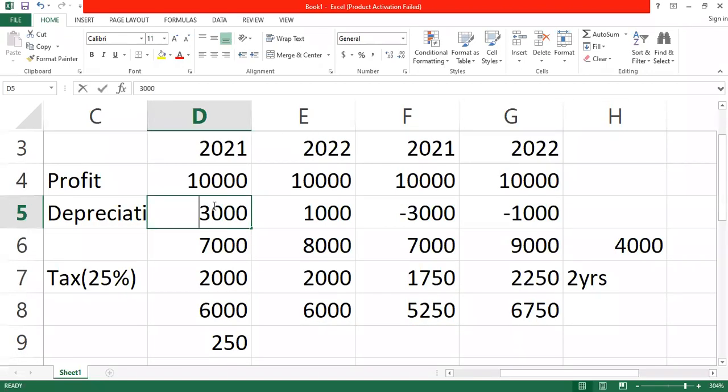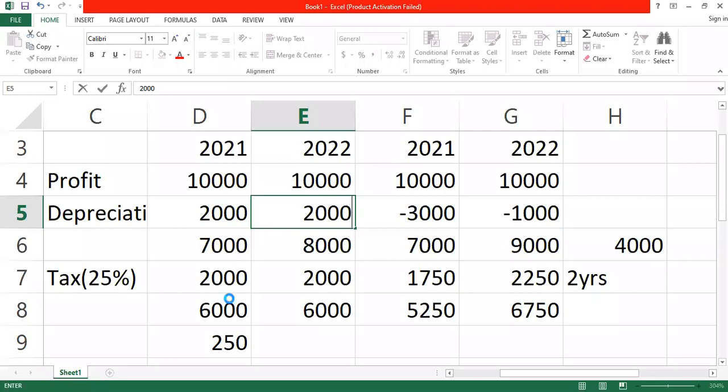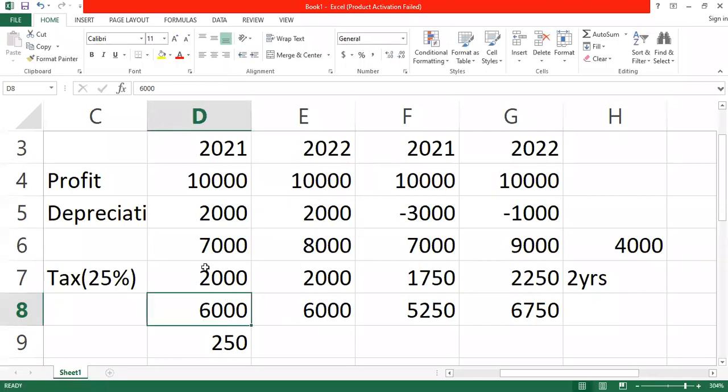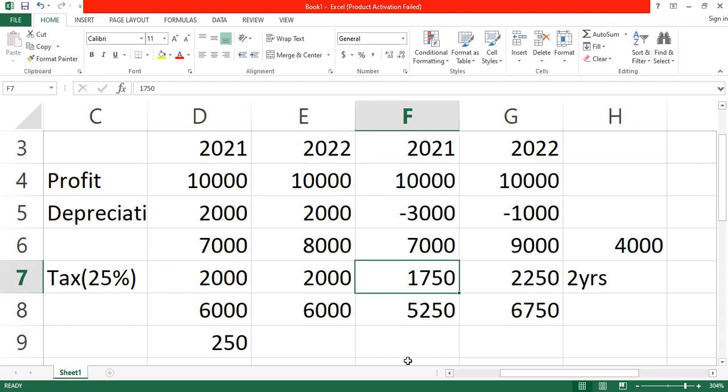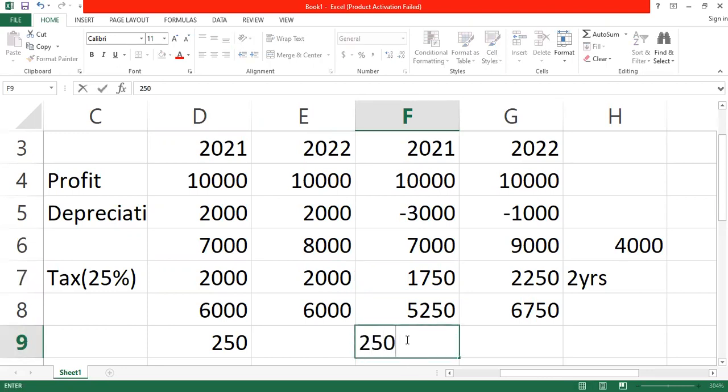So what is the tax that we are saying that we are going to pay? It's 2,000 for the company. For the tax authority it is 1,750. So it means that they are giving us 250. We are enjoying a benefit of 250, isn't it?